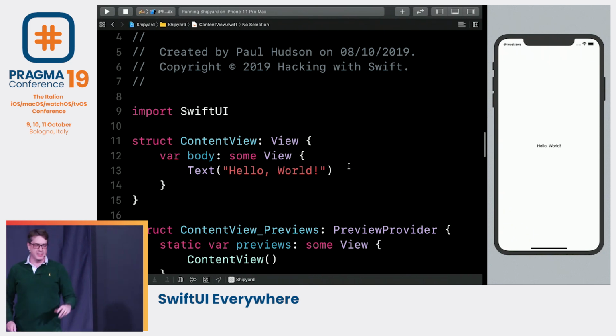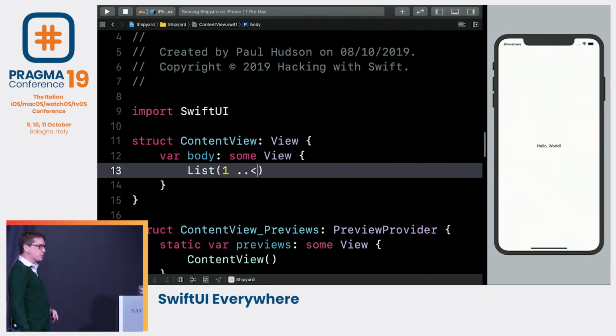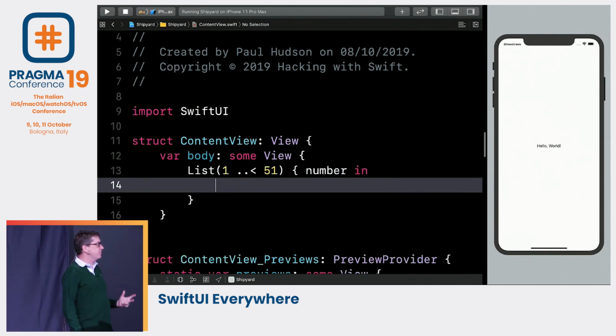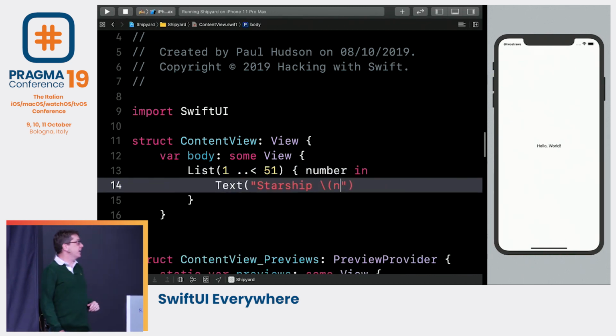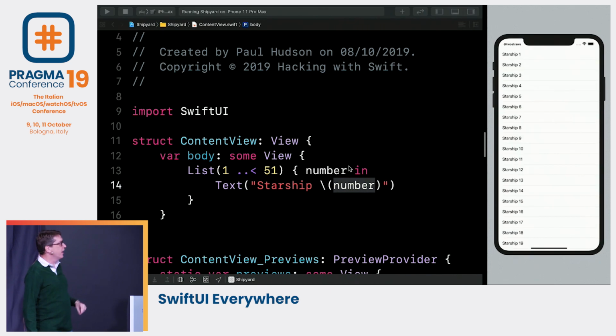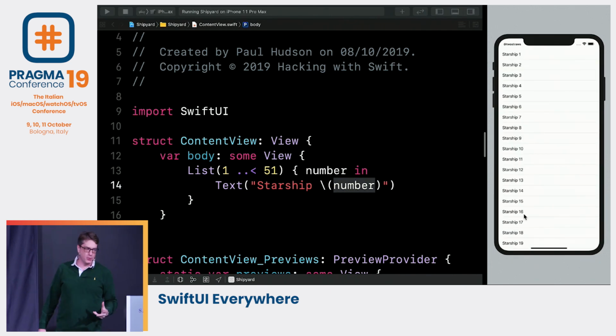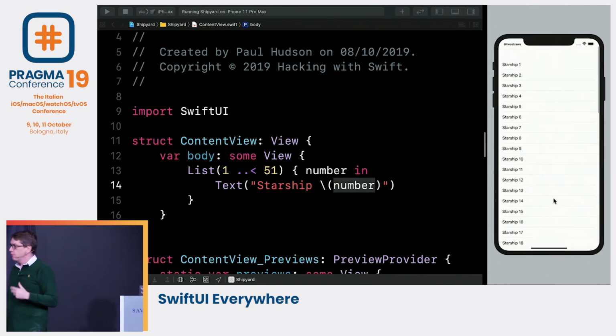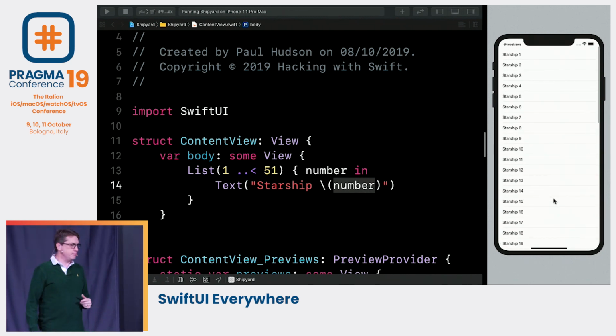Building an app in just a few minutes. This is a simple single-view app template using SwiftUI. It's basically blank. We can go ahead and say to this thing, I want to replace that text with a list counting from 1 to 50, taking a number in, and for each item, show a starship number. And boom, it pops in as a scrolling table. We can move around freely. Of course we can. That's SwiftUI.